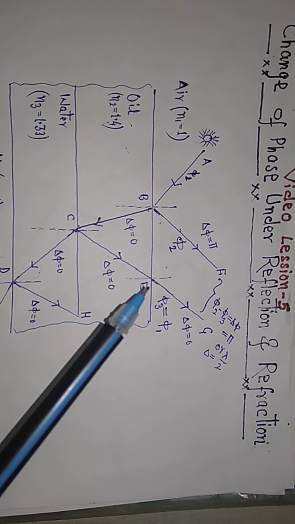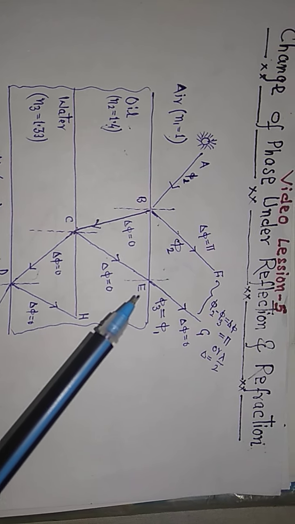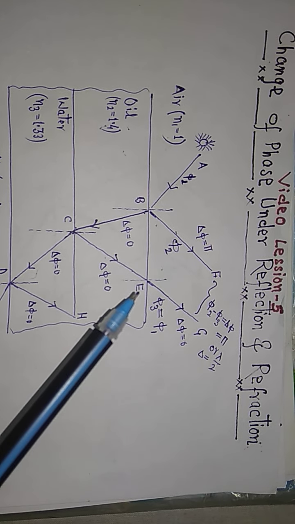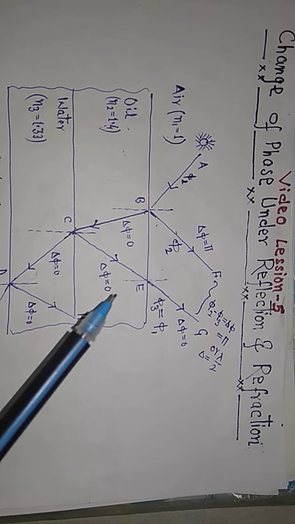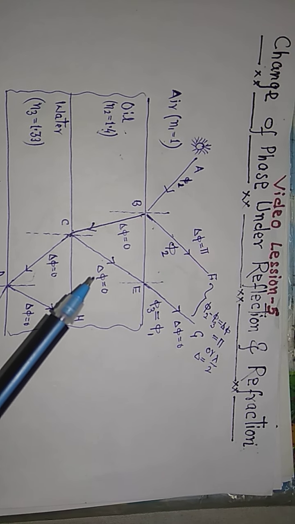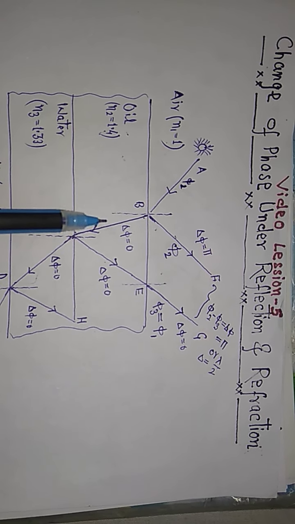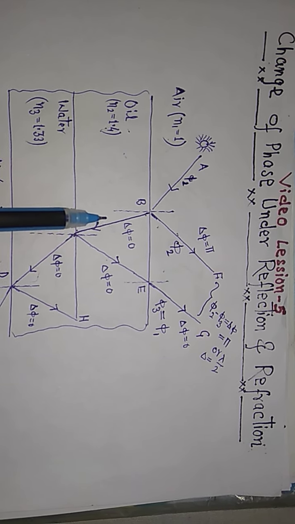At point E, the light is transmitted into the air medium. Okay, so in transmission there is no change of phase. So here the phase change is 0. So what is the initial phase? Phi 1. The phase of this ray is phi 1 because there is no change.